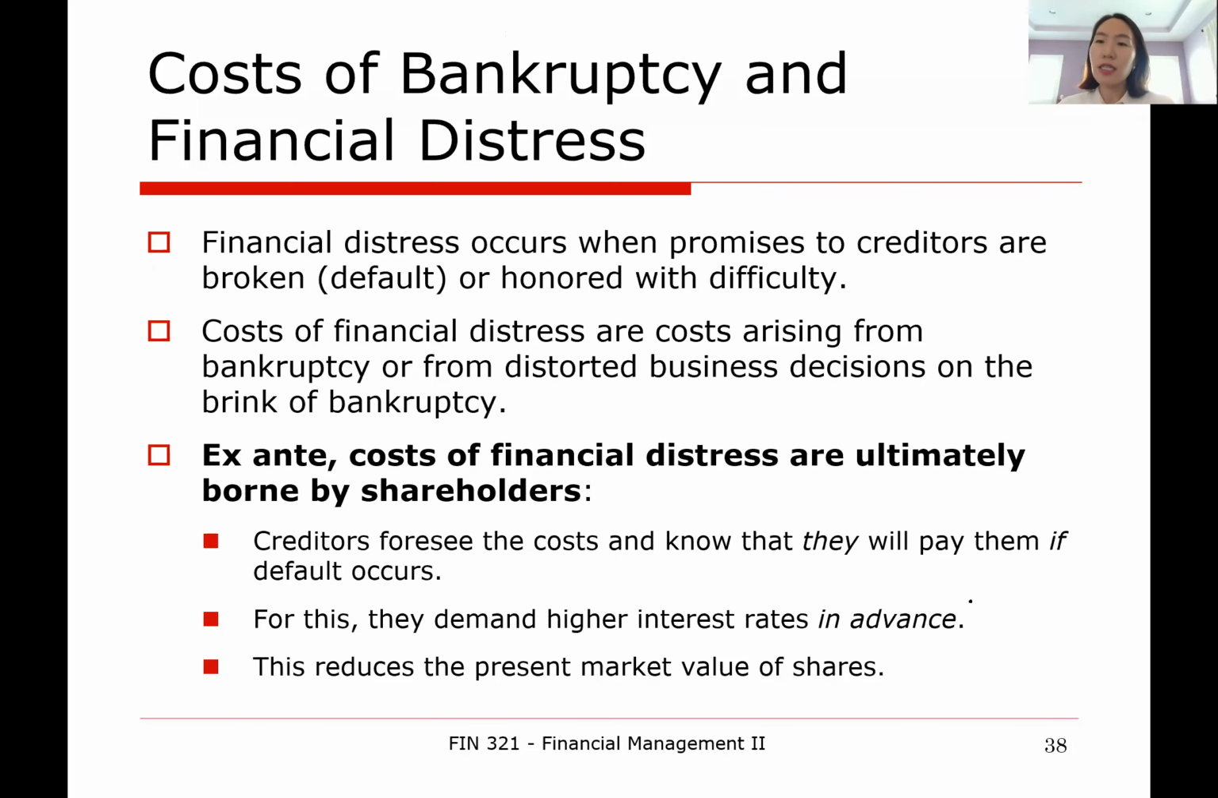Okay, so in Chapter 16, the cost of financial distress will be positive in this new model that we are considering now. And these expected costs of financial distress will ultimately be borne by shareholders, because creditors foresee the cost and know that they will pay them if default occurs. For this, the creditors will demand higher interest rates in advance. And this will reduce the present market value of equity shares.